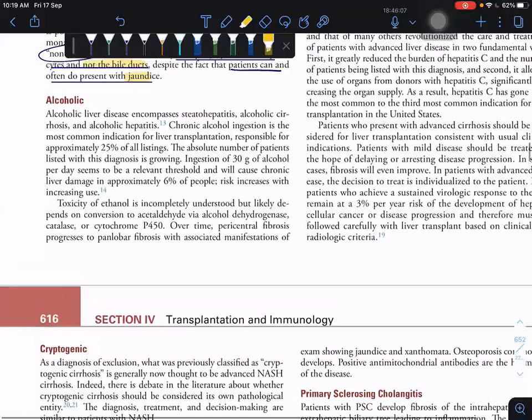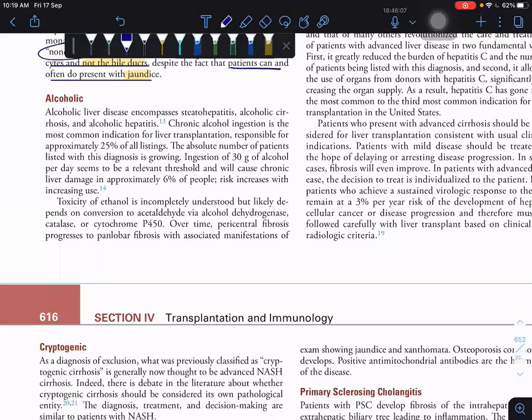Alcoholic liver disease comprises a spectrum of three diseases: steatohepatitis, alcoholic cirrhosis and alcoholic hepatitis. Here another point is that chronic alcohol ingestion is the most common indication for liver transplantation. How much percentage? 25%.